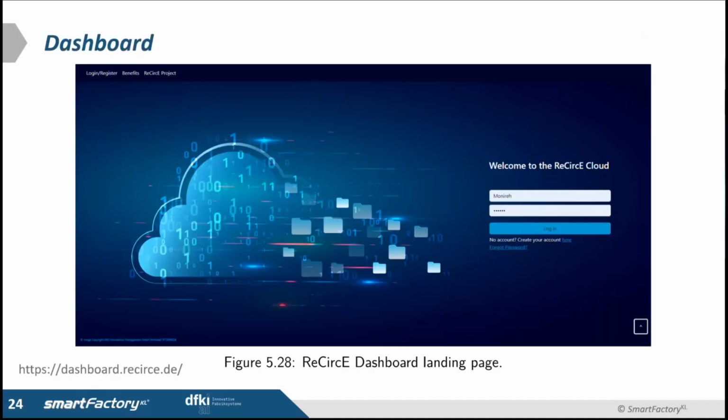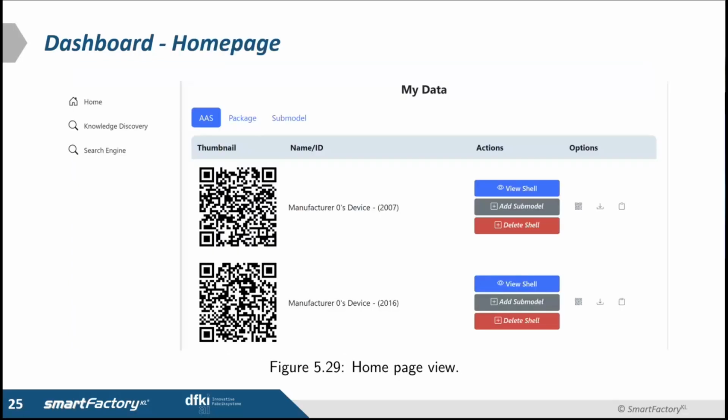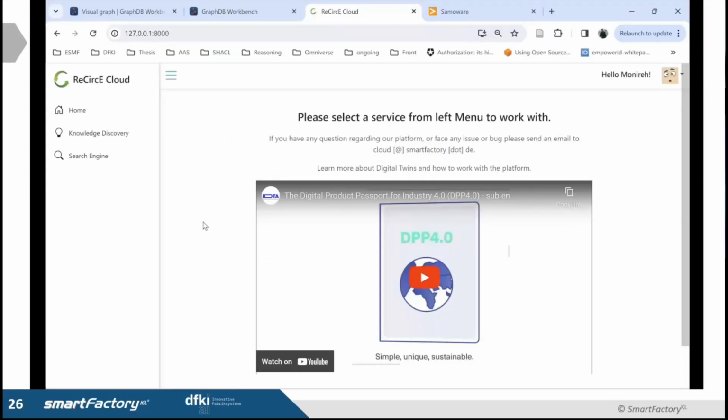So we have a dashboard. The dashboard was part of the RESOURCE project, but I expanded this dashboard and added some pages. So this is the home page view where you can see the available digital twins in the platform. Here we have the video that you can see, so the user can log in to the system, and with the home option, you can explore the digital twins and see the details of them. So you can expand the submodel collections and see the material details here, for example.